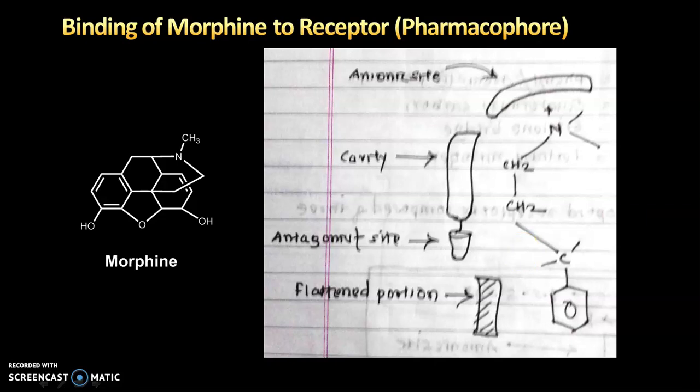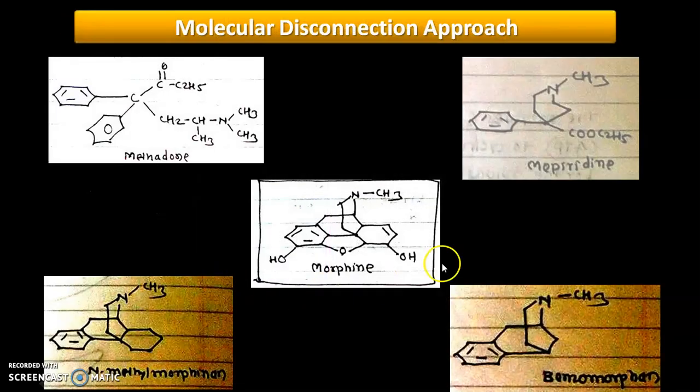So later what people did, they tried to remove all kinds of unnecessary parts, synthesize the new derivatives and check for the analgesic activity as well as habit forming tendency, and they got a very interesting result. For example, the first lead molecule, I can say that morphine was also a lead molecule, and from morphine they got another lead molecule.